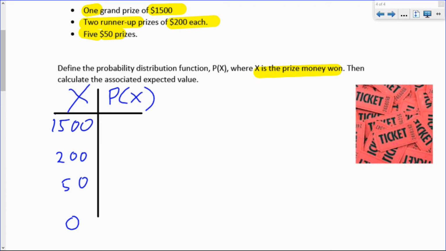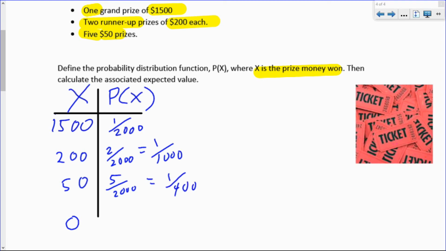So we can now calculate the probability of each of these things happening. There's a 1 out of 2,000 chance of winning the grand prize. Only 1 ticket is drawn. There are 2 runner-up prizes out of 2,000 tickets. So 2 out of 2,000 is the probability you win that, which does reduce to 1 in 1,000. The $50 tickets, there are 5 of those. So 5 out of 2,000 is the probability you win the $50. That reduces to 1 in 400.